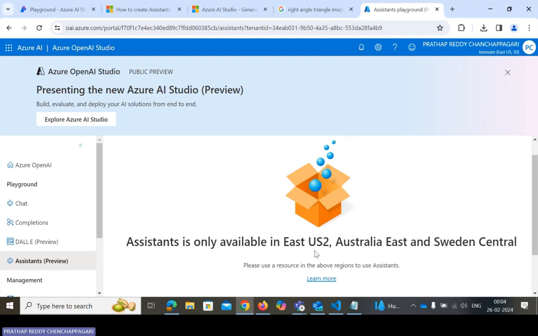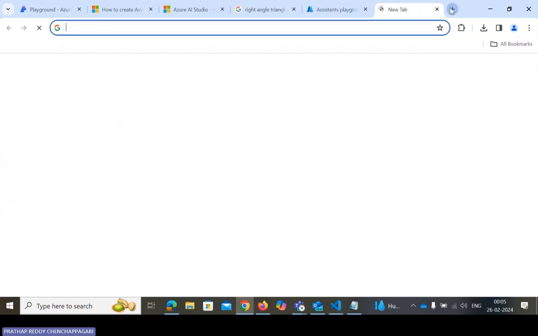Why? Because let's see. Here the region is East US, North East US2, Australia East and Sweden. So this assistant preview is only available in East US, Australia East and Sweden. So that's why I created one more application, I mean an Azure OpenAI service, so then I can utilize it with this Azure assistant preview. Okay. Now we can go for using this assistant API.